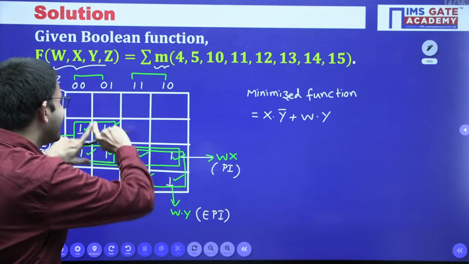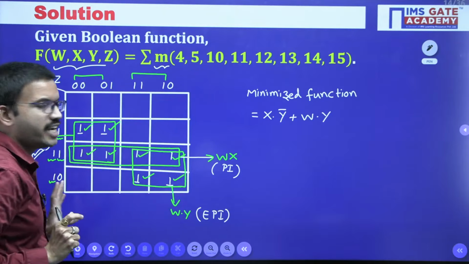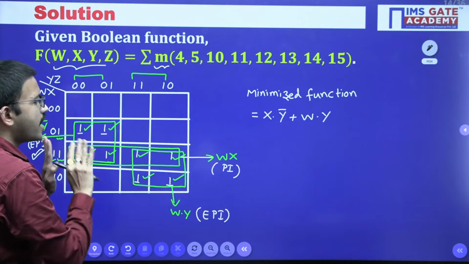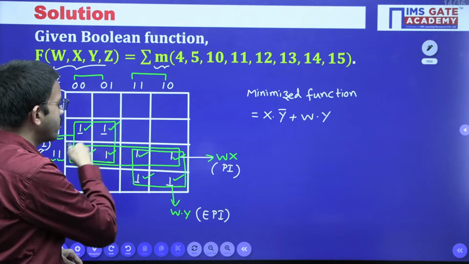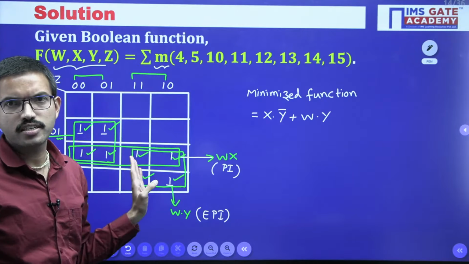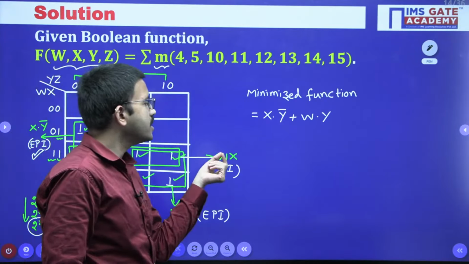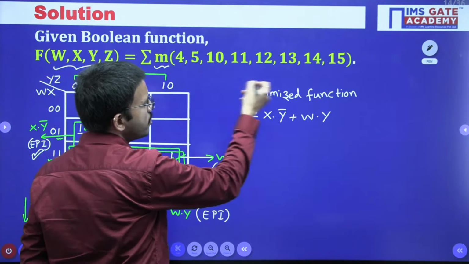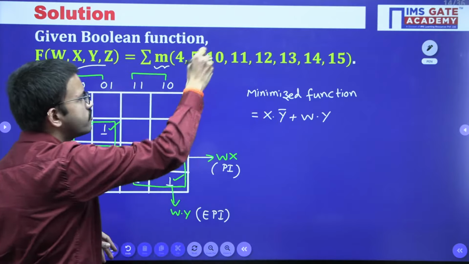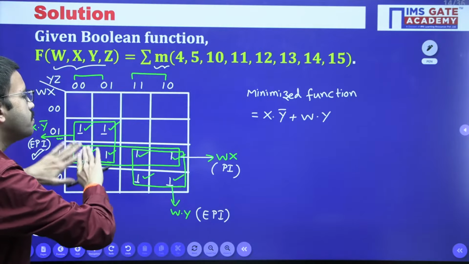That means in this K map, in total you are having 8 ones. All the 8 ones are covered by these 2 essential. That means this particular grouping, row wise grouping, is not at all required. So you can ignore this one completely, because our requirement is what? Whatever the minterms you are having in this Boolean function, all the minterms should be grouped.